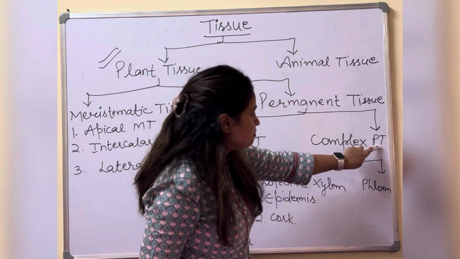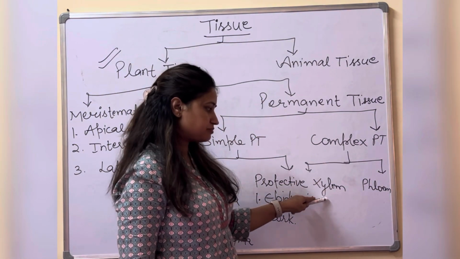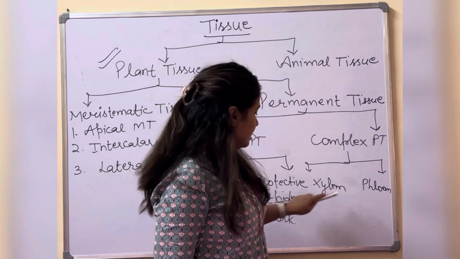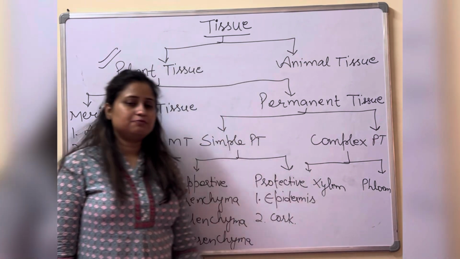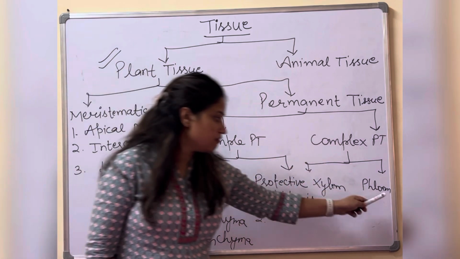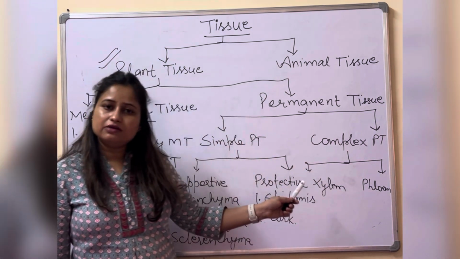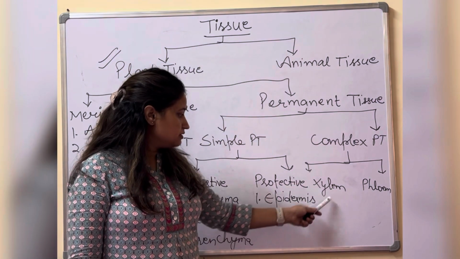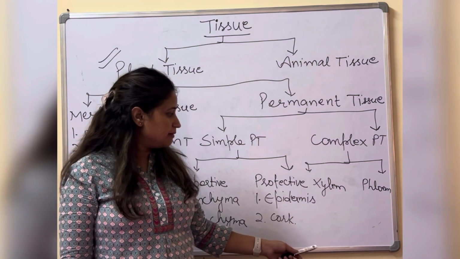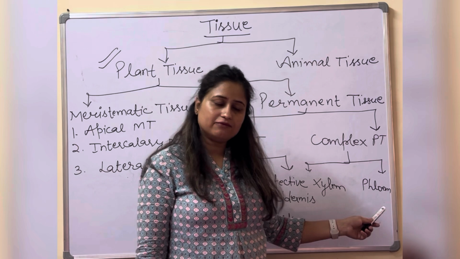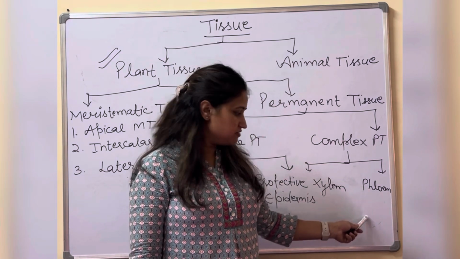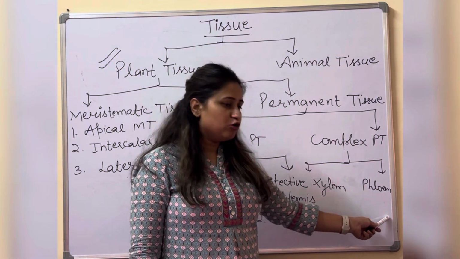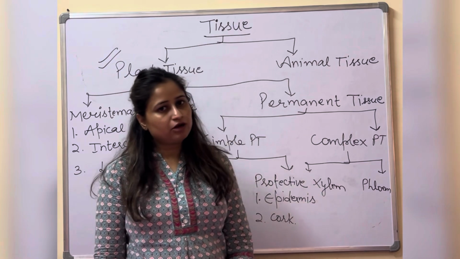And in the complex permanent tissue, we have xylem and phloem, and further we have four types of cells in the xylem and the phloem. In xylem, we have tracheid cells, vessels, fine, xylem parenchyma, xylem fiber, and in phloem we have companion cells, sieve tube cells, fine, and phloem parenchyma and phloem fiber.